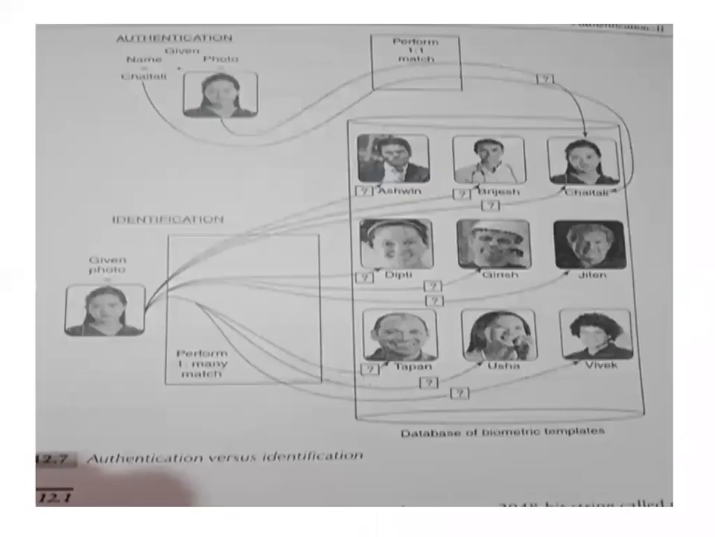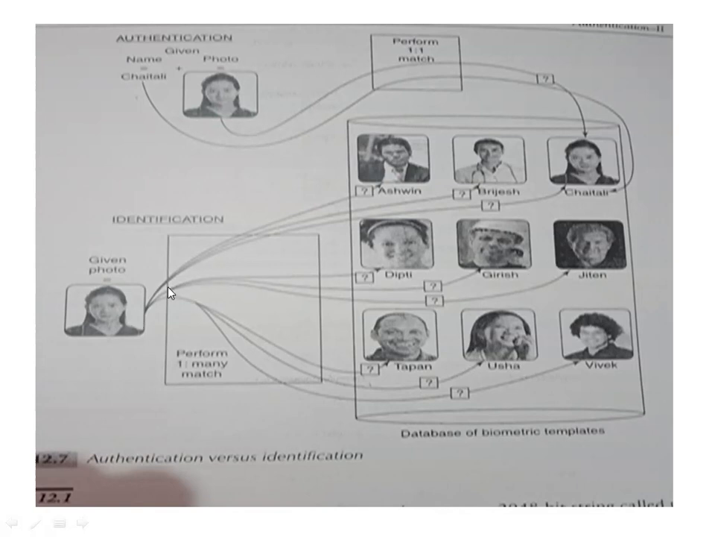You see this diagram. What is happening here? There are 2 things: authentication and identification. What is happening in identification? Try to understand. This photo is going to match with all the photos of your database. You are going to stand in front of a biometric system. It will capture your photo, and that photo is going to match with all the photos of the database.